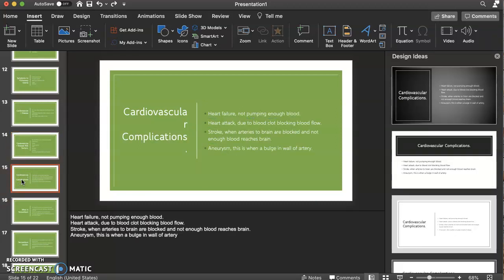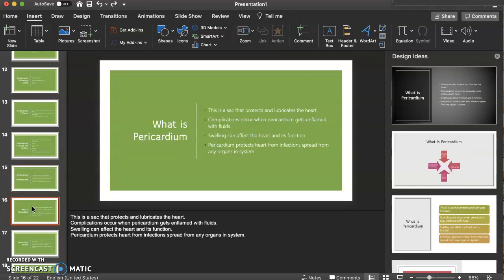Cardiovascular complications. Heart failure, which is the heart not pumping enough blood to the bloodstream; heart attack due to a blood clot blocking blood flow; stroke, when arteries to the brain are blocked and not enough blood reaches the brain; and aneurysm, which is a bulge in the wall of the arteries.